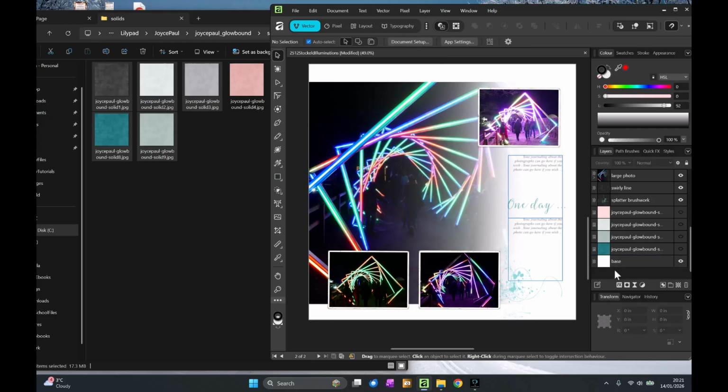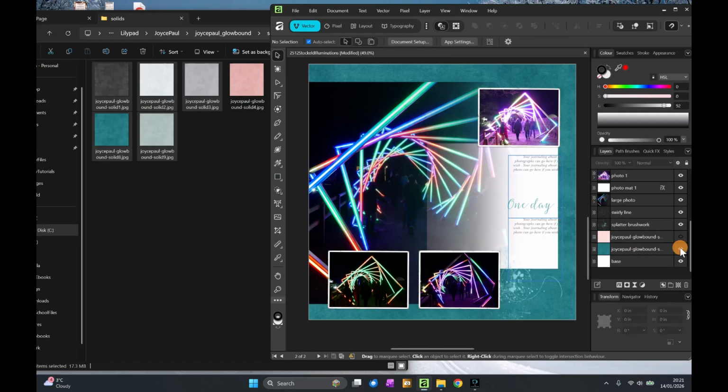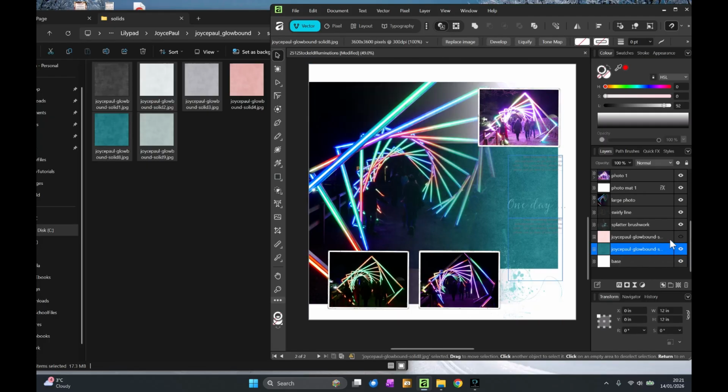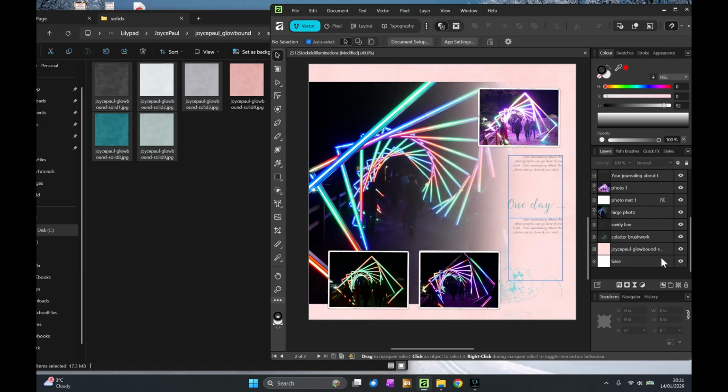Yellow doesn't work for me. It might work for you, but not for me. So let's see. I think I'm preferring the cool, warmer colour. I think the green is blending in too much with the colours that we've got. So yeah, I think I'm going to go for this pale peach colour for my background. And I'm going to lock it so I don't accidentally move it. And same with those photos, that large one in particular.